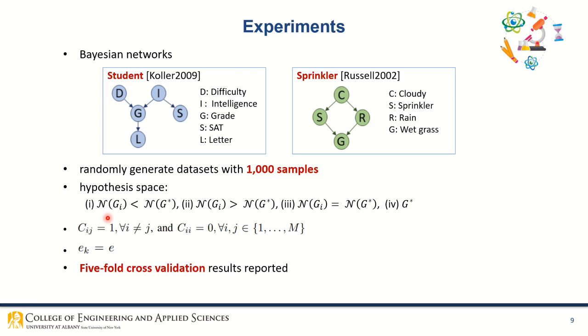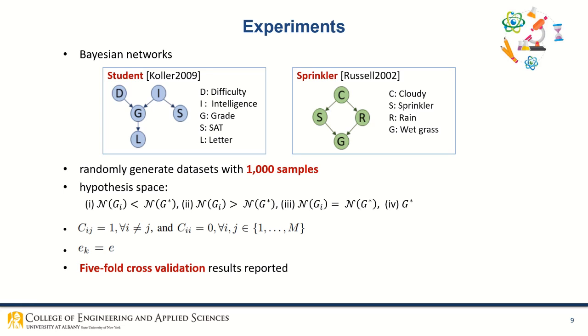So we consider a reduced hypothesis space consisting of graphs that belong to these four categories. For instance, this describes a graph GI with number of edges less than the number of edges in G star, the gold standard network. Likewise, this represents the number of edges in graph GI greater than the number of edges in G star, and so on.